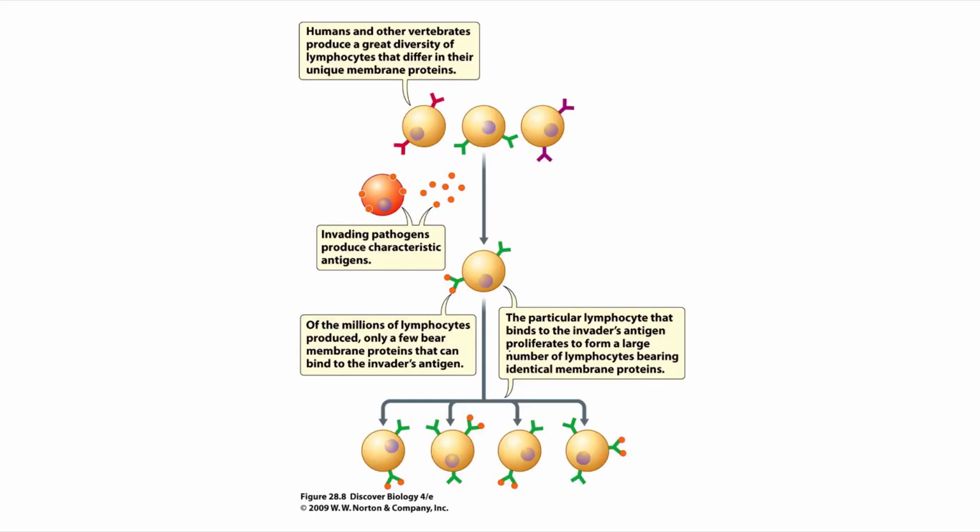So we have millions and billions of different memory B cells within our body, each of them recognizing different types of antigens. But it's only when we're exposed to that particular antigen that that specific B cell is activated. It is then going to start multiplying, increasing in number. Many of those new cells will become plasma cells, which release large amounts of antibodies. But we're also going to end up with more copies of those memory cells, so that if we experience that antigen again, our body can start this antibody production process much more rapidly.